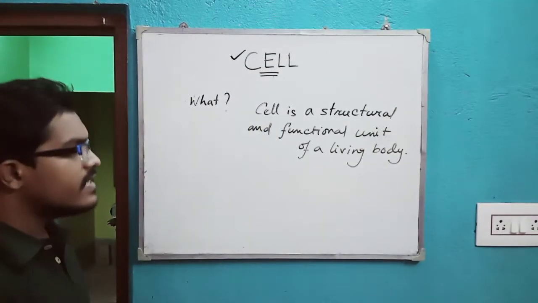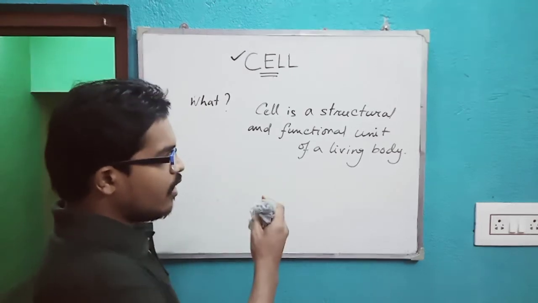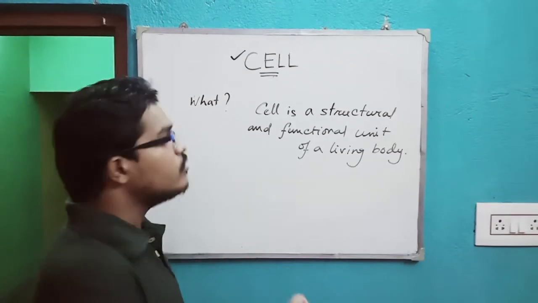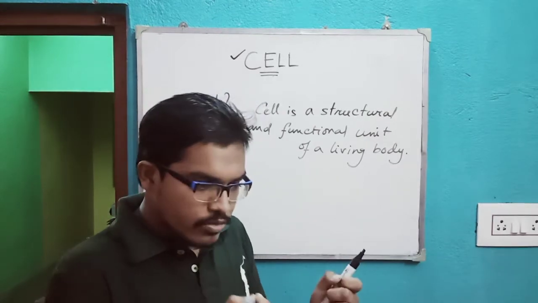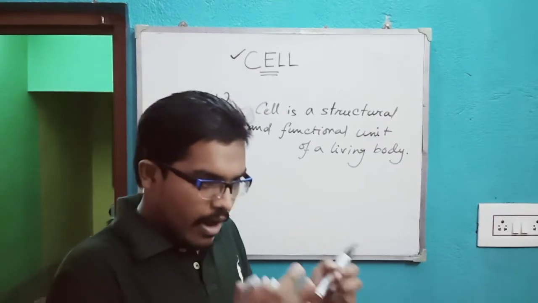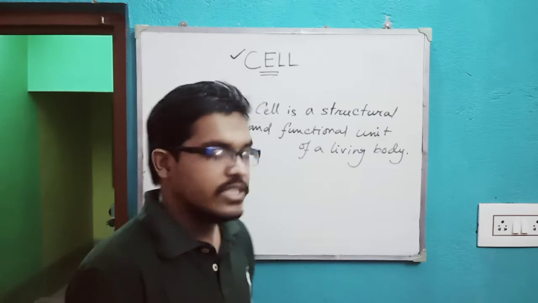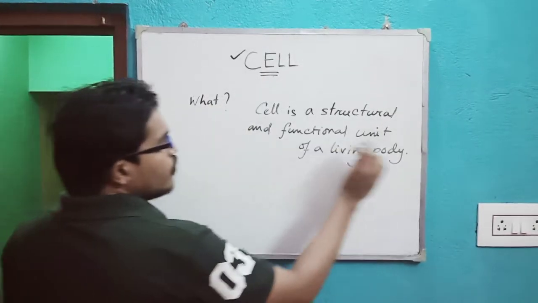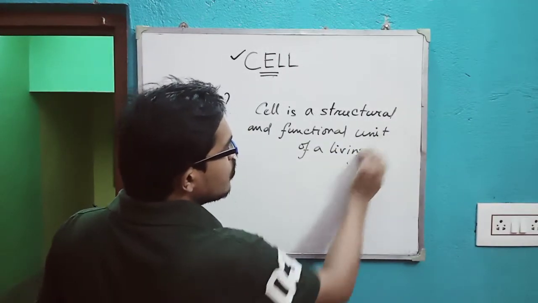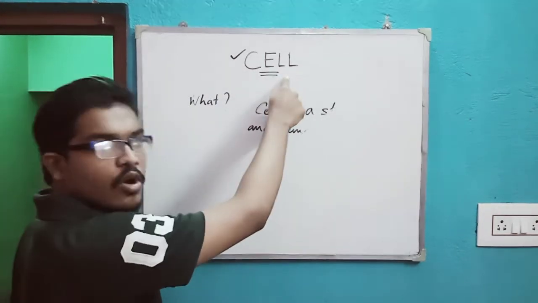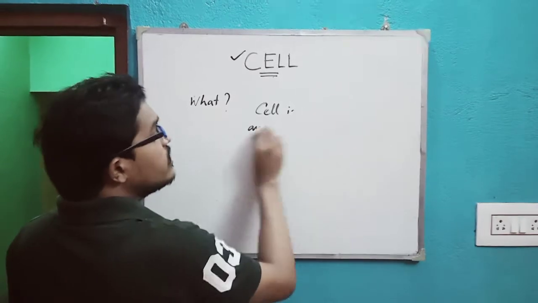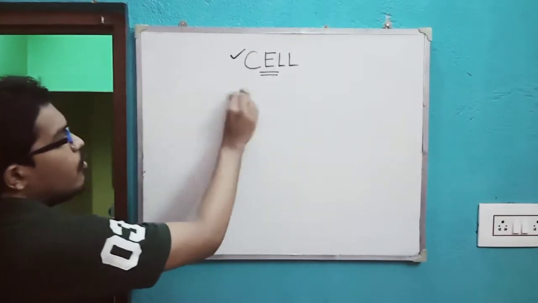Now if we understand the history, how the cell came, how we got to know what a cell is, where we got the knowledge, let us understand about some persons who have originated the whole concept of cell.